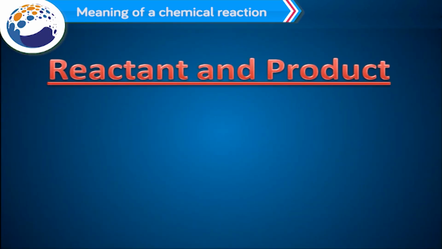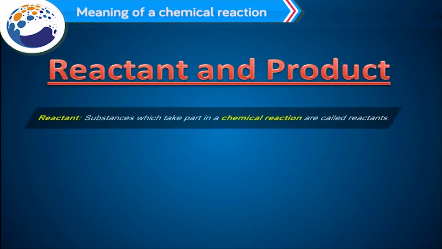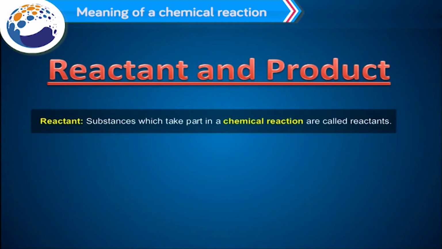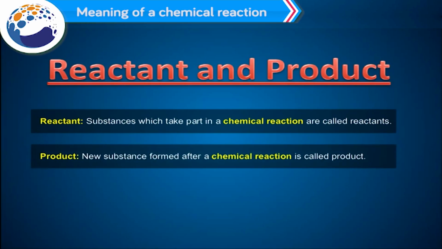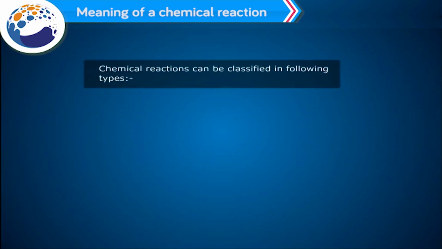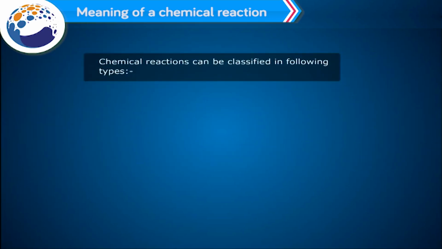Reactant and product. Reactant. Substances which take part in a chemical reaction are called reactants. Product. New substance formed after a chemical reaction is called product. Chemical reactions can be classified in following types.